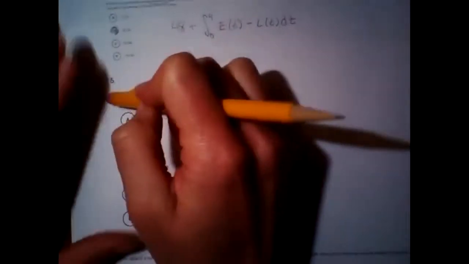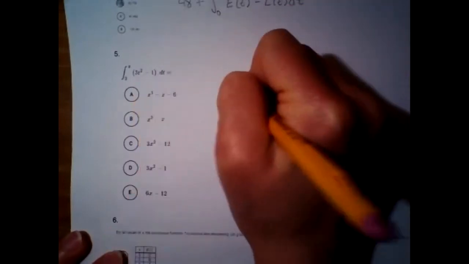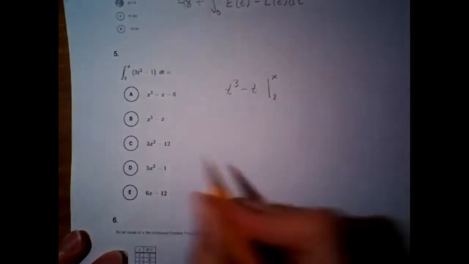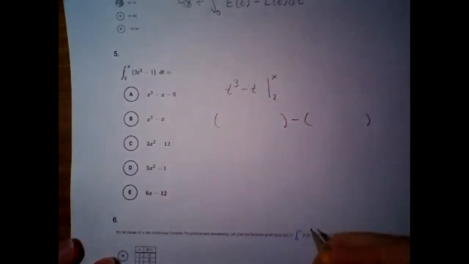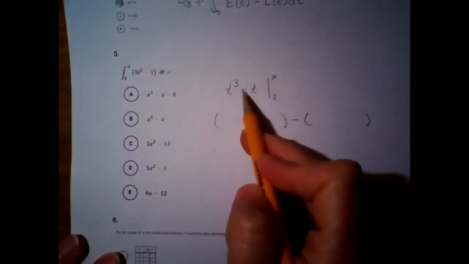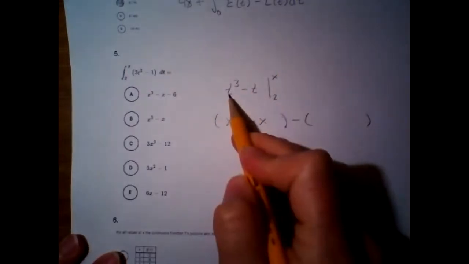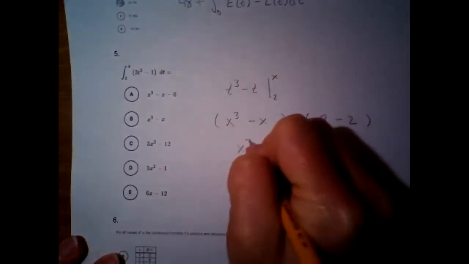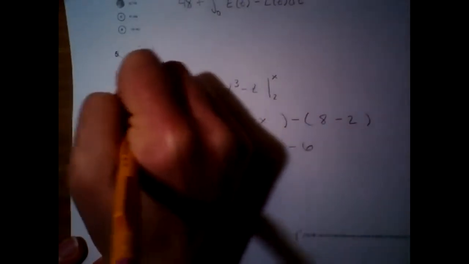It's just this integral. So I am going to do an antiderivative, which would be t cubed minus t, evaluated from 2 to x. So I did the antiderivative of what's in here, and then we're going to do upper boundary minus lower boundary. So if you plug in x, it's just going to repeat that statement, but just with an x. And then if you plug in 2, 2 cubed is 8, then minus 2. And so this is x cubed minus x minus 6. So A for that one.